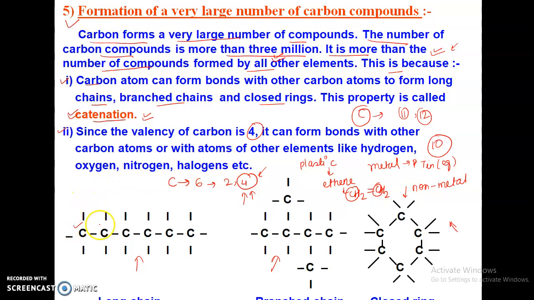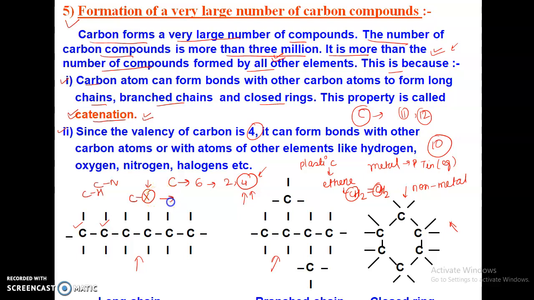Carbon can combine with itself. Carbon can combine with hydrogen. Carbon can combine with nitrogen. Carbon can combine with halogens. Here I am denoting the halogen family through X. Fine.